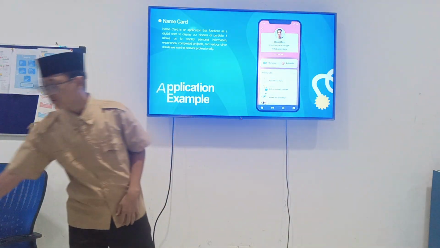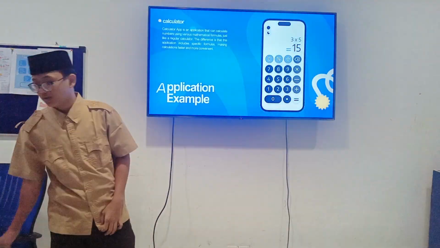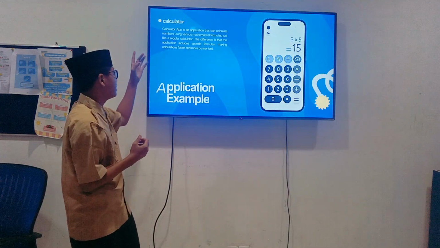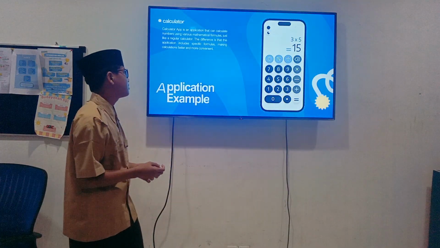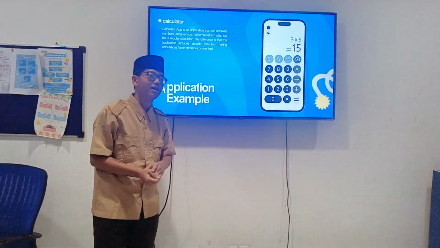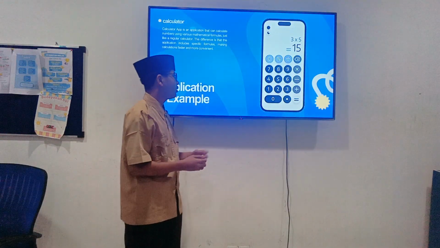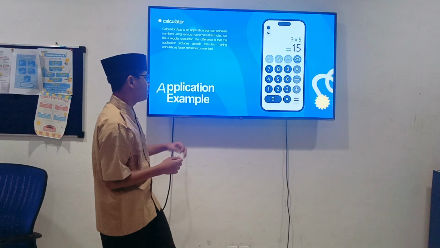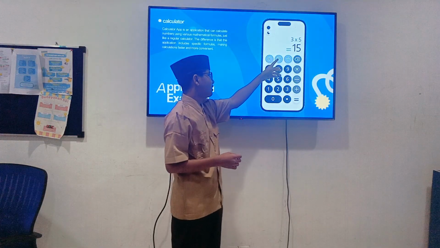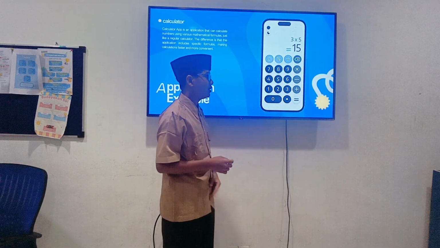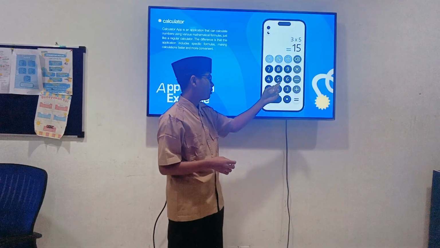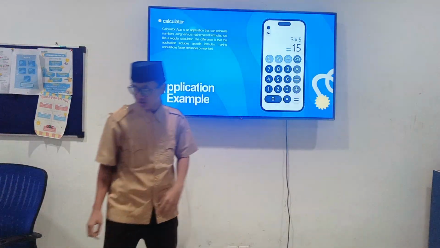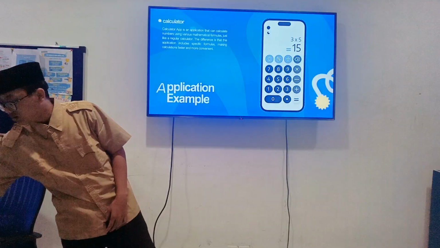You can see here is the name card application. Okay, continue to the other example. Here is a calculator. In the calculator, you can calculate numbers using various mathematical formulas. Okay, here you can see the UI. It is the same as other calculators. You can type in here. If you click this, what is it for? It is for minus, or this for plus, and other. Okay. Continue.